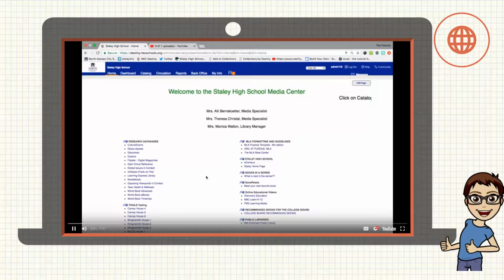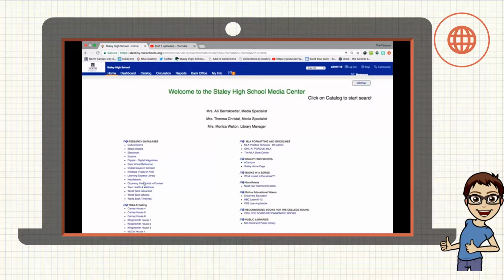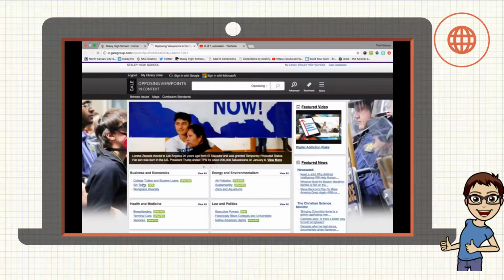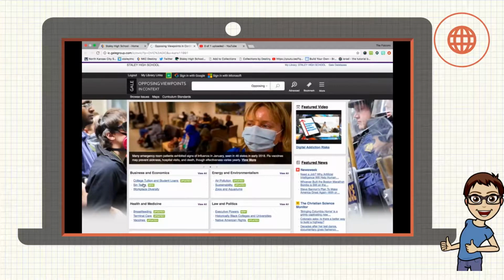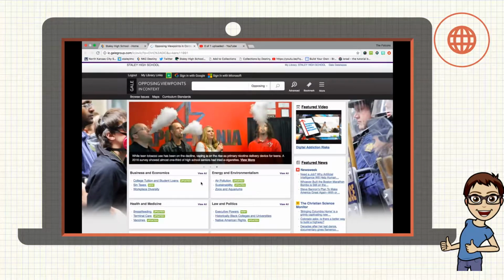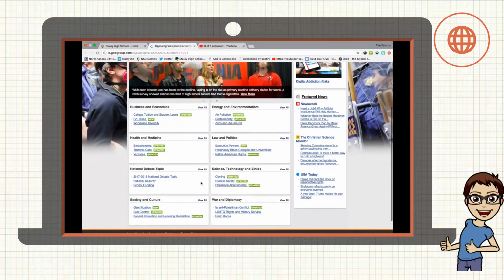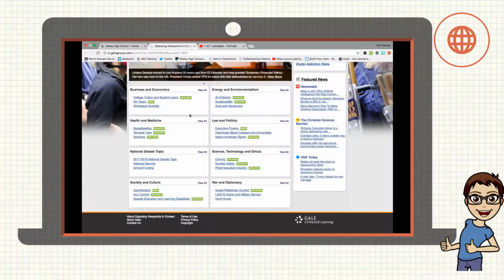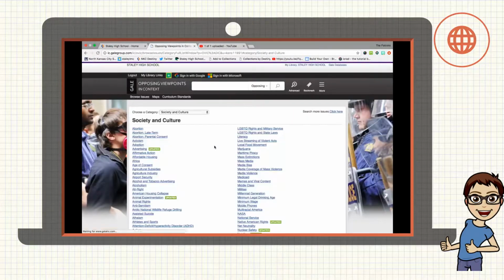Here we are at the Destiny homepage. We're going to go to Opposing Viewpoints in Context, which is under Research Databases. Here we are at the home page of Opposing Viewpoints in Context. This database is fantastic for any controversial issue or current controversy, and it is a great place to get started in your research. You can look at the home screen if you're not quite sure what your topic is going to be, and it's a really great place to brainstorm and look at a list of topics.